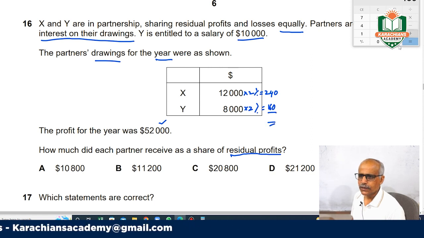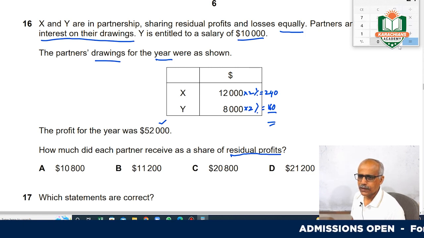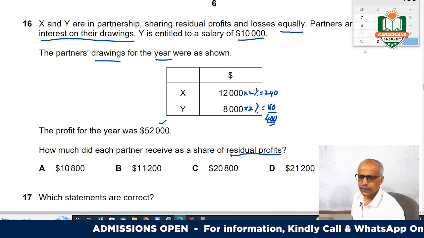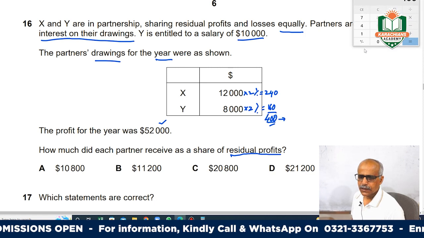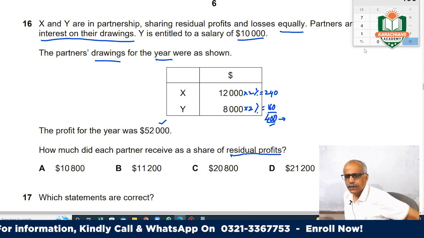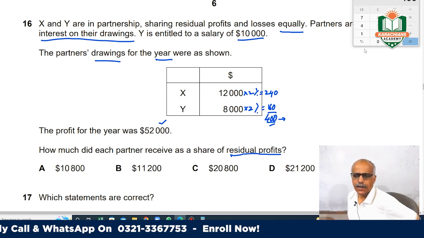The total interest income would be 160 plus 240, which is 400.